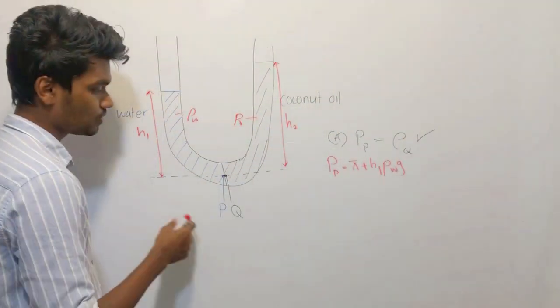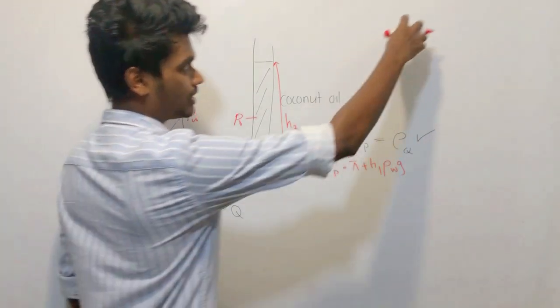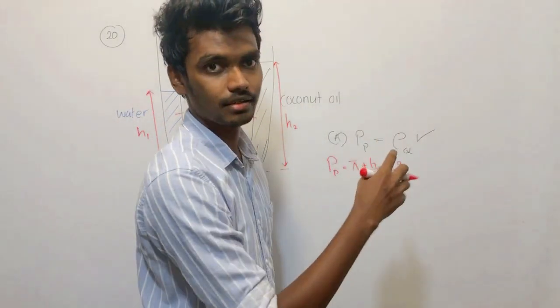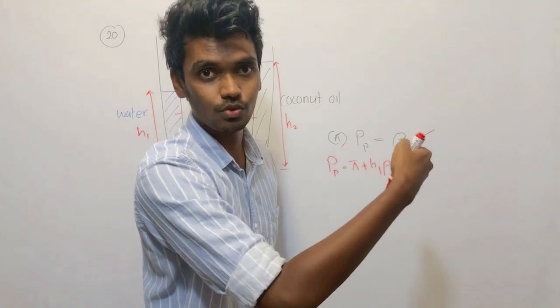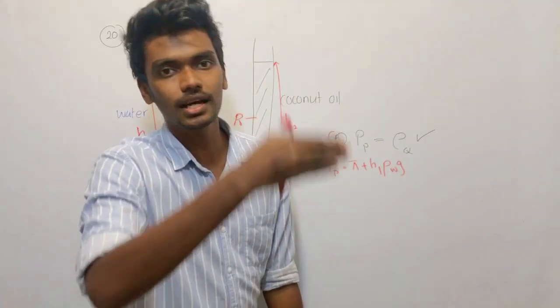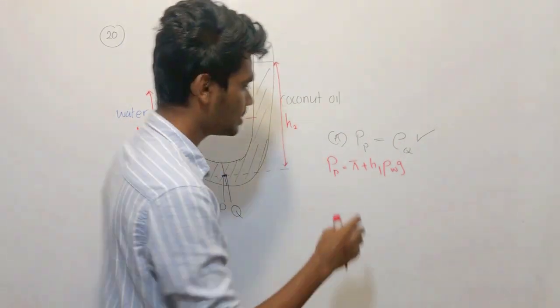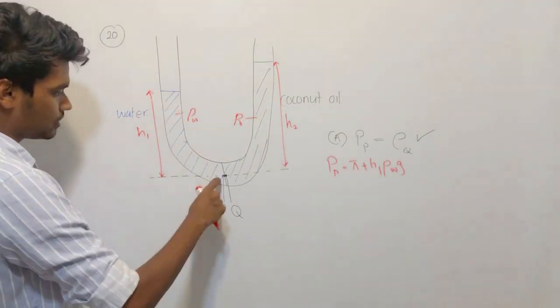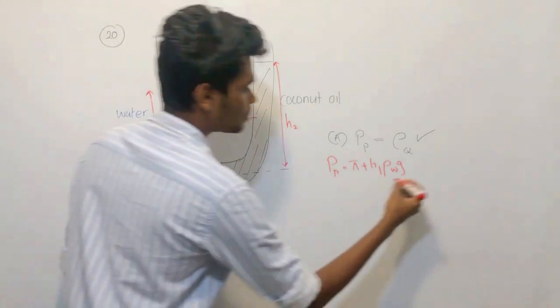All right. Because what you need is always the vertical height. When you find a pressure using H rho g, H is the vertical height. Remember, not the slant height or anything, right? So the vertical height is H1, and the pressure is H1 rho. So the pressure at Q is what?